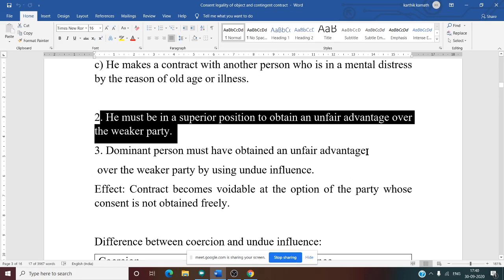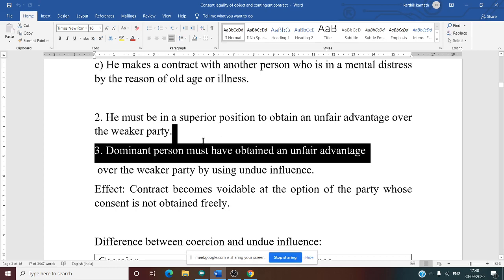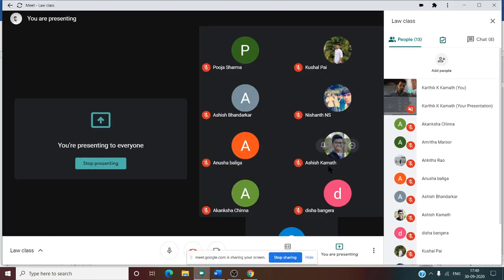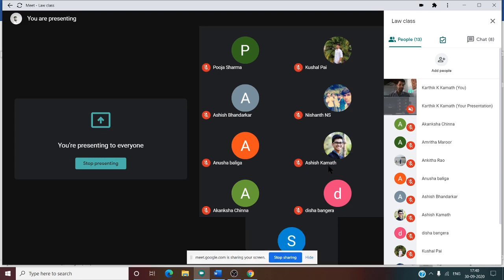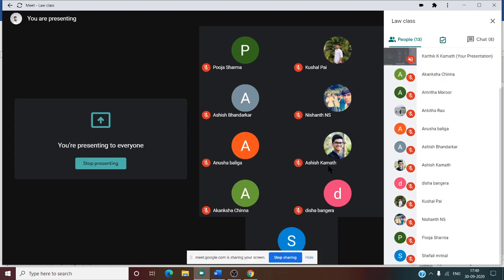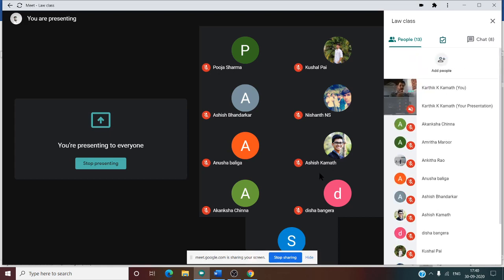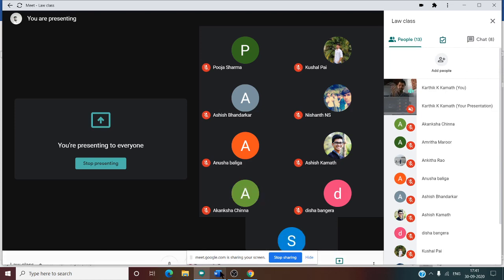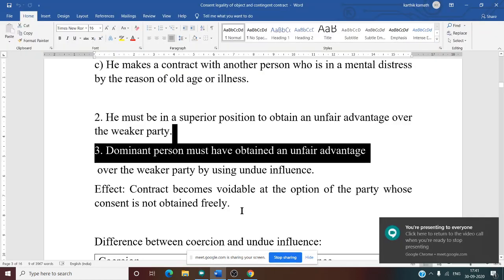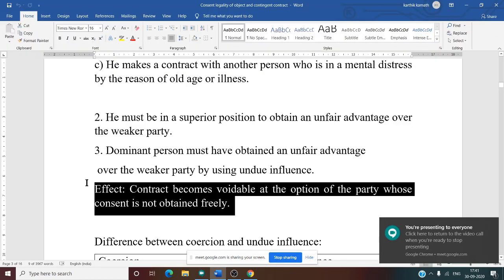Third one: the dominant person must have obtained unfair advantage. Here, the weaker person should not obtain unfair advantage. The dominant person, that means the father, should obtain unfair advantage over the son, not the son obtaining unfair advantage over the father. It is not vice versa, so it is very important. Only the dominant person. Effect: what is the effect of the contract if there is undue influence?